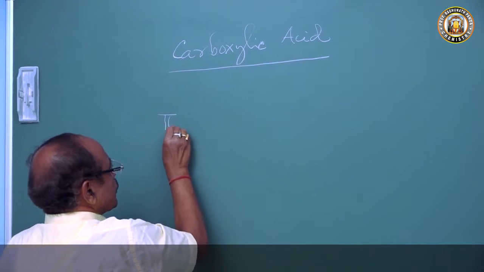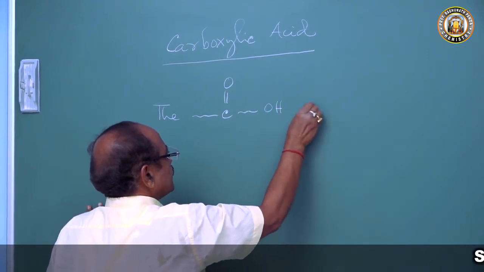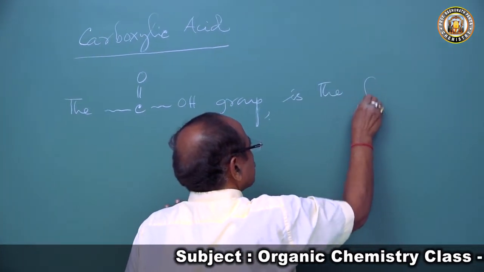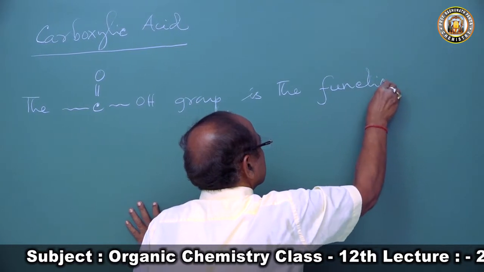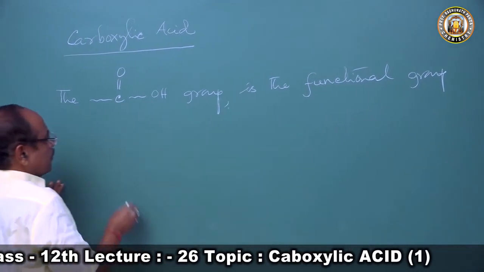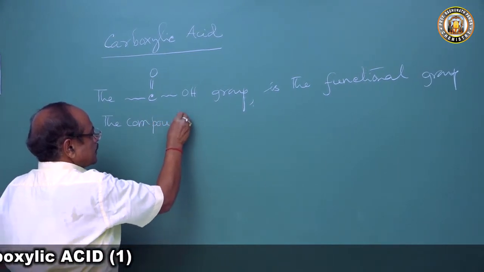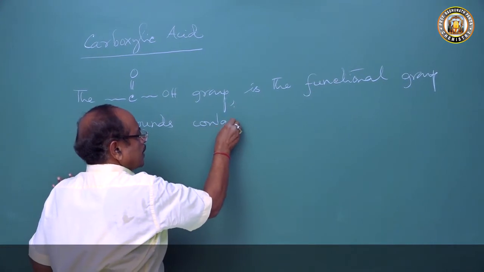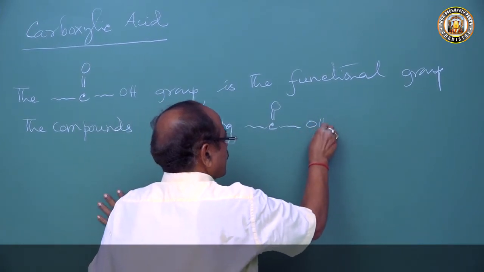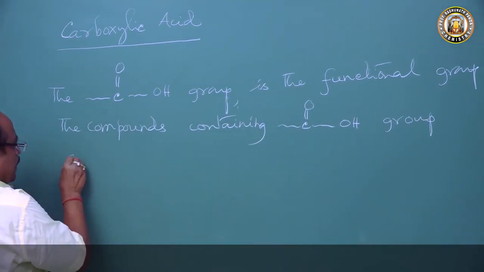The COOH group is the functional group, and the compounds containing the COOH group are called carboxylic acids.